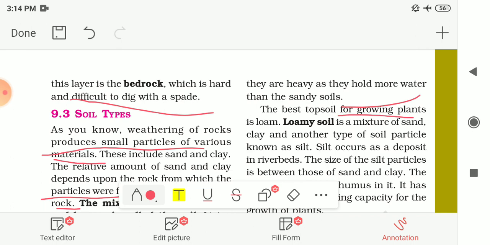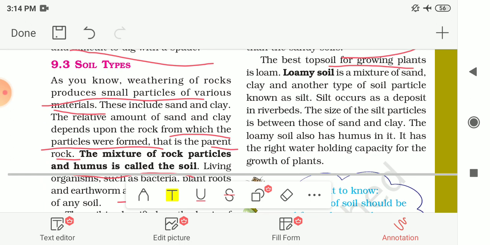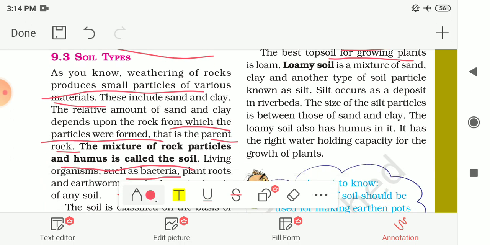The best topsoil for growing plants is loam or loamy soil. Loamy soil is a mixture of sand and clay, and another type of soil particle known as silt. That means the material which is deposited by flowing water is known as silt. So silt occurs as a deposit in river beds, as we have seen.